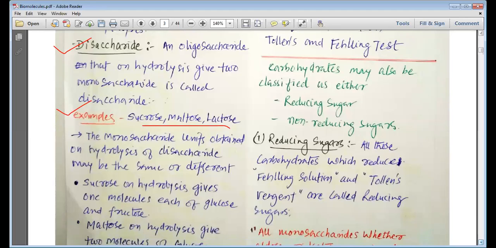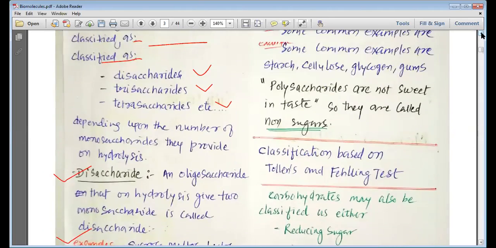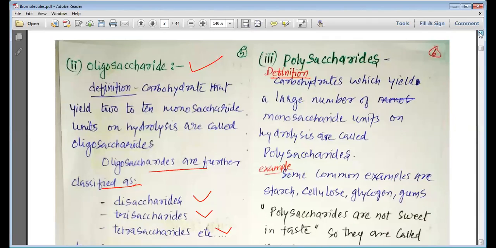The two units given by a disaccharide may be the same or not the same. In case of sucrose, it gives glucose and fructose, but in case of lactose, it gives glucose and galactose. So in these two cases, the monosaccharide units are not the same, but in case of maltose, two units of glucose are produced, so both the monosaccharide units joined with each other are the same.